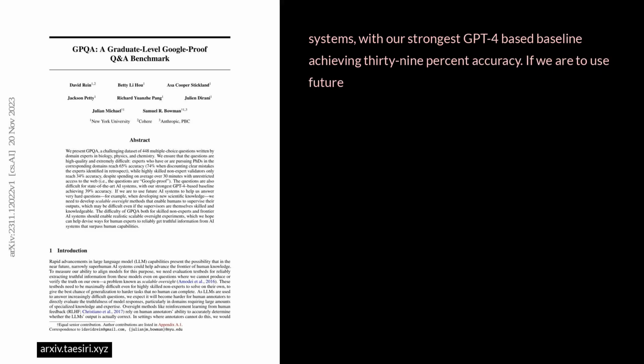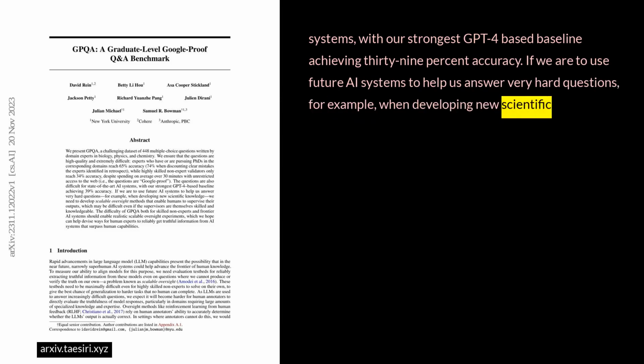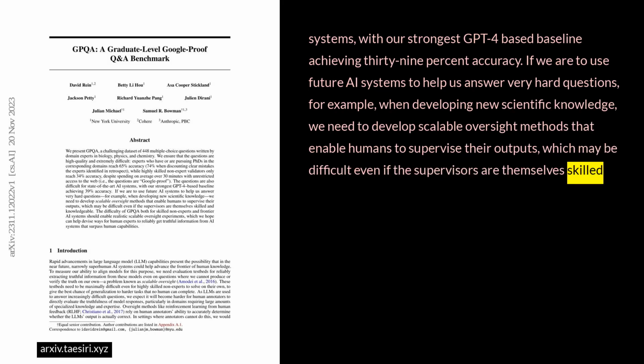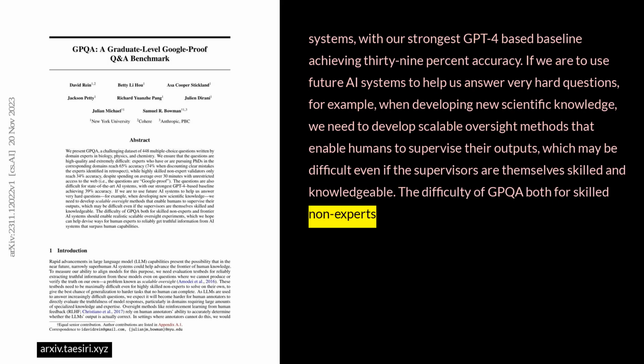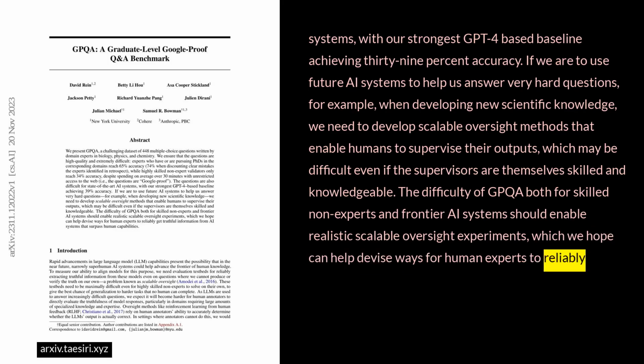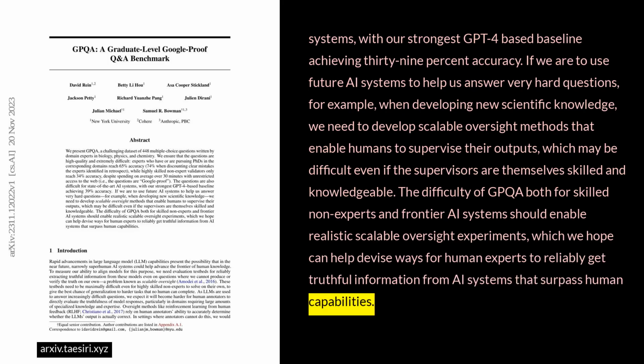If we are to use future AI systems to help us answer very hard questions, for example, when developing new scientific knowledge, we need to develop scalable oversight methods that enable humans to supervise their outputs, which may be difficult even if the supervisors are themselves skilled and knowledgeable. The difficulty of GPQA, both for skilled non-experts and frontier AI systems, should enable realistic, scalable oversight experiments, which we hope can help devise ways for human experts to reliably get truthful information from AI systems that surpass human capabilities.